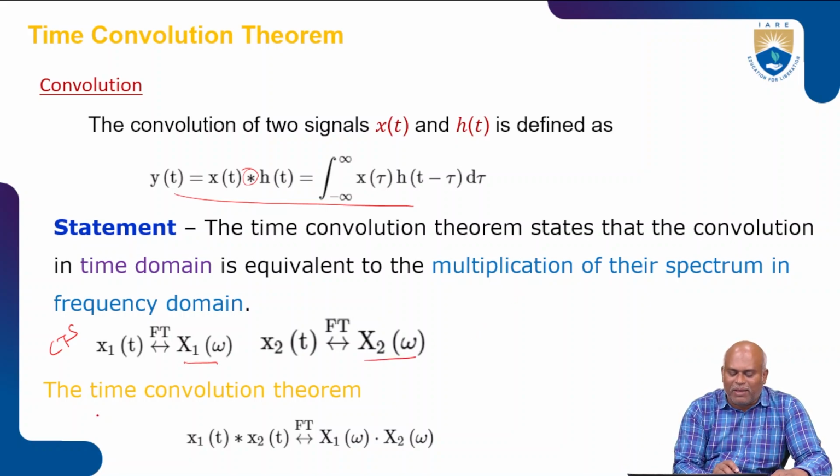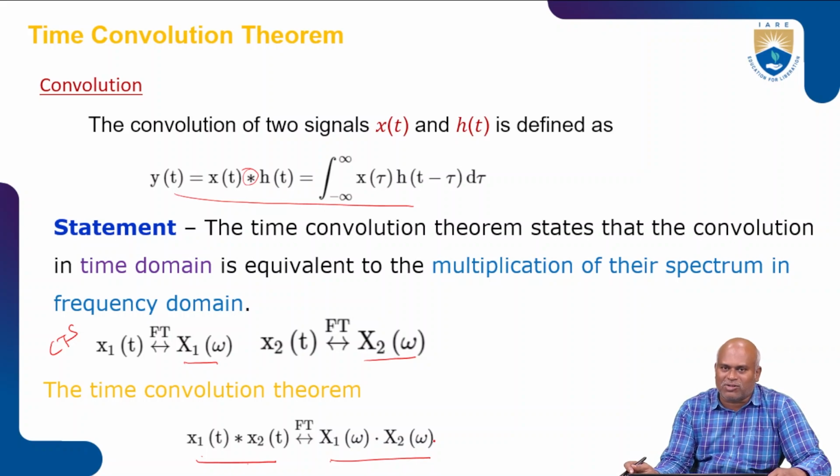As per the time convolution theorem, if we convolve x1 of t with x2 of t and take the Fourier transform, it produces in the frequency domain the multiplication of the two spectra, X1 of omega into X2 of omega. Dot represents multiplication, and star represents convolution.